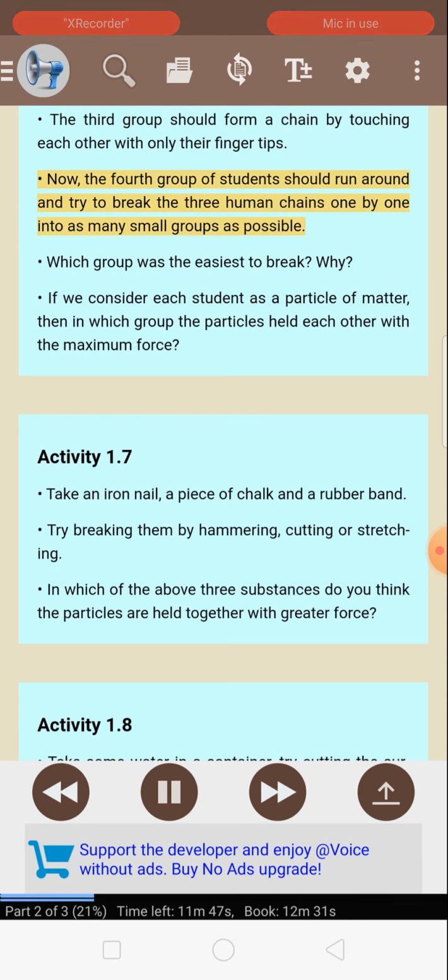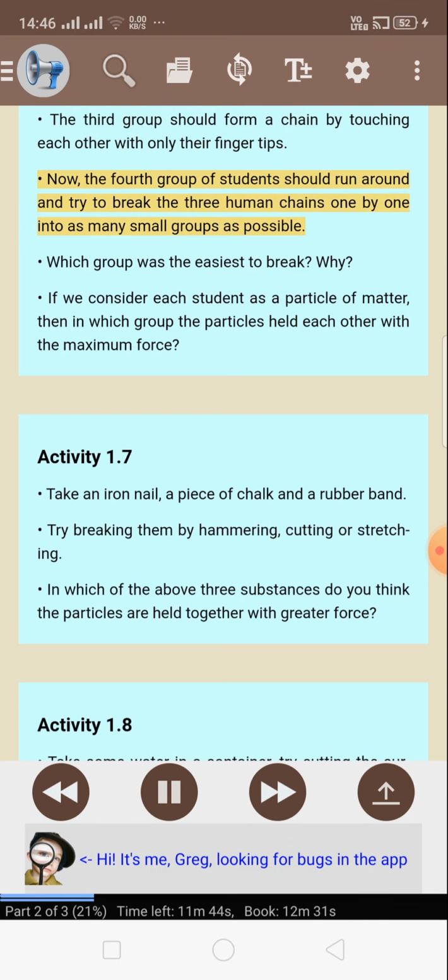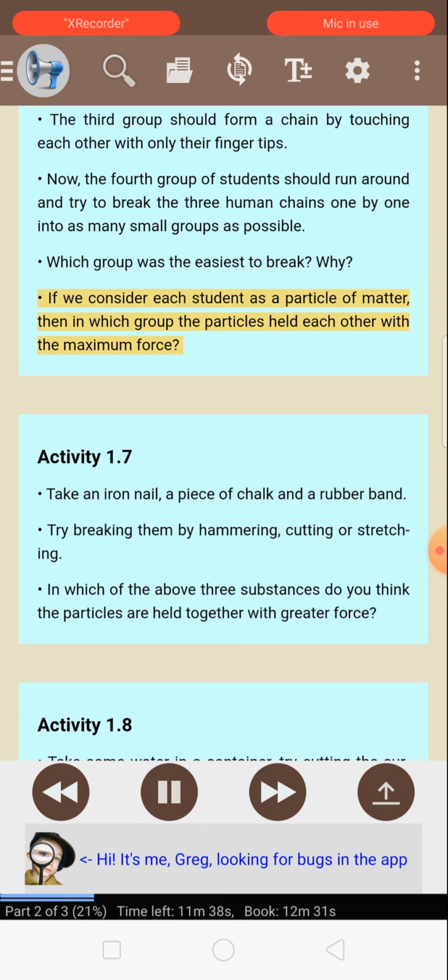Now, the fourth group of students should run around and try to break the 3 human chains one by one into as many small groups as possible. Which group was the easiest to break? Why? If we consider each student as a particle of matter, then in which group did the particles hold each other with the maximum force?